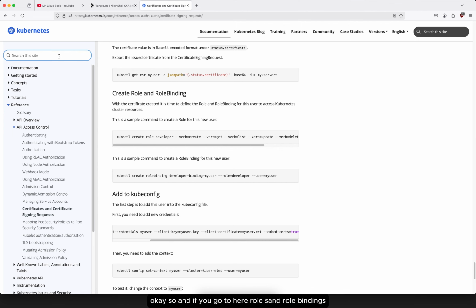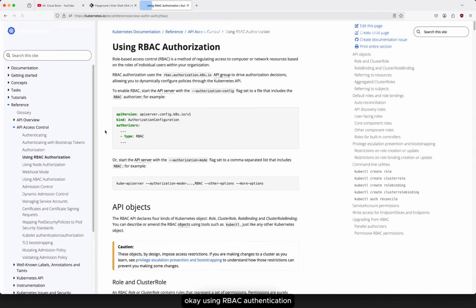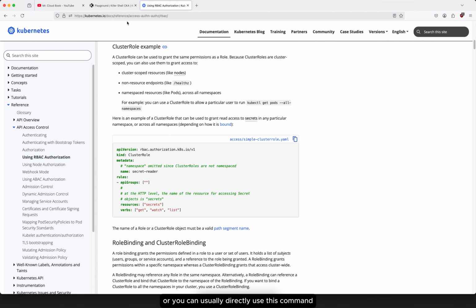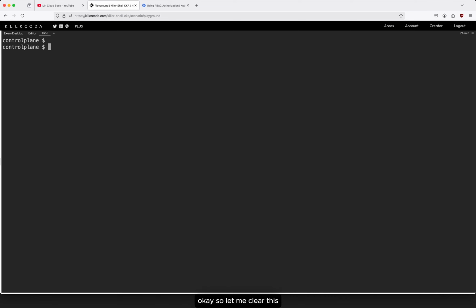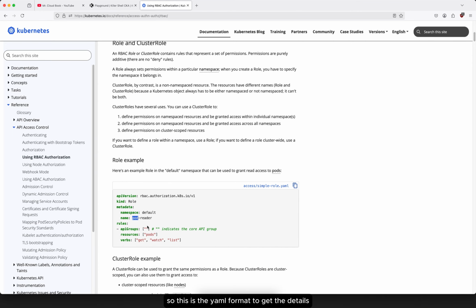If you go to the docs on roles and role bindings, we can see more details using RBAC authorization. You can see the name of your role and everything, in YAML format. You can use this format, or you can directly use the command. Let me clear this. I will change the context back to Kubernetes for now. This slide shows the YAML format.